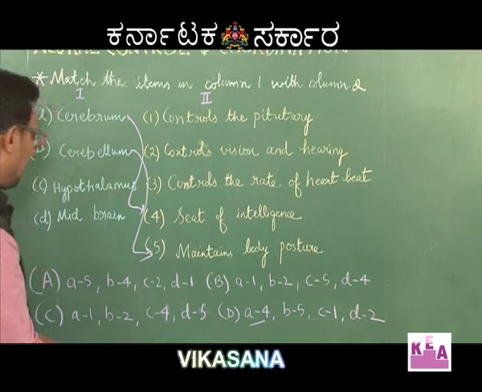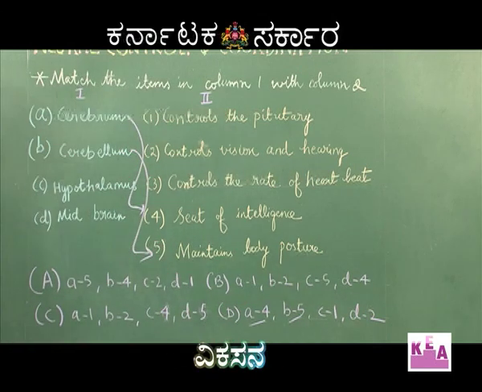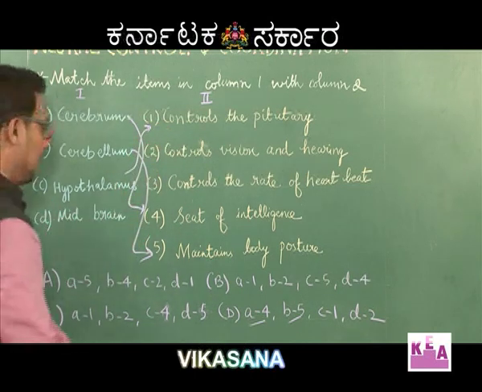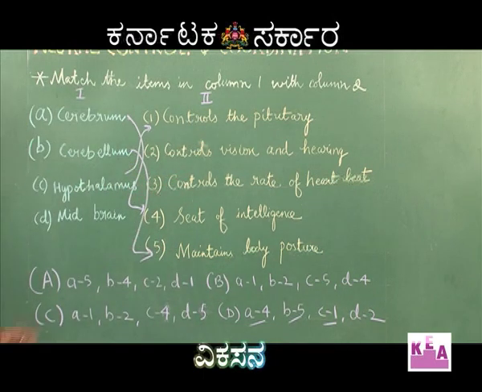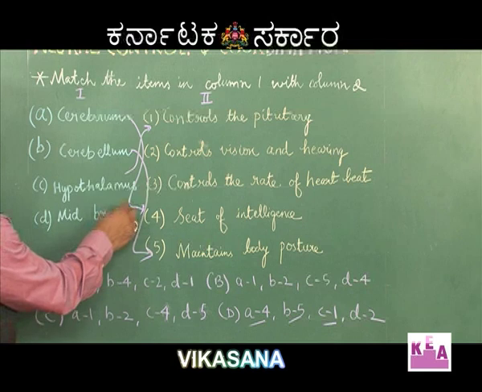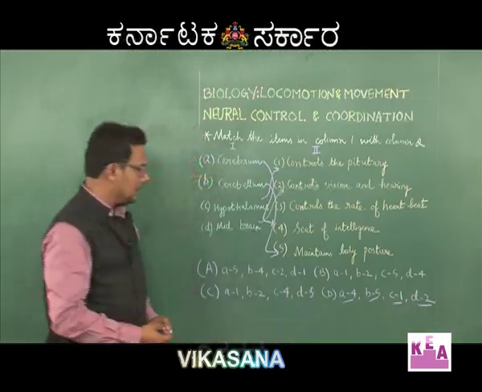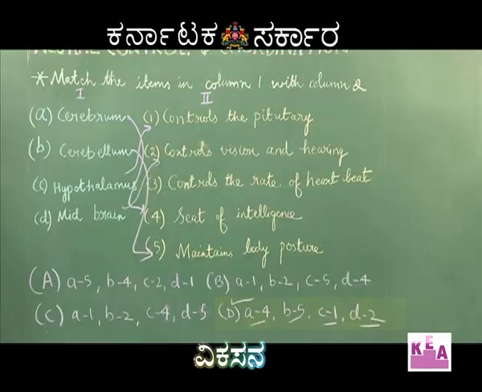We have B5 in option D. Hypothalamus controls pituitary, that is C1. So, C1 is there in option D, and last, midbrain controls vision and hearing, that is D2. So, D2 here. So, the answer for this question is option D.